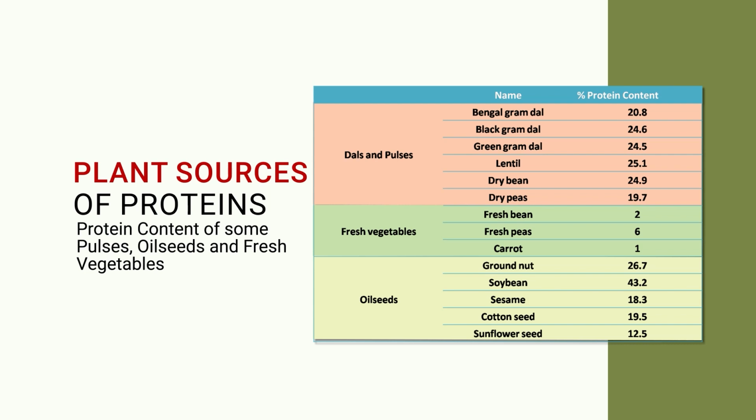But when we look at fresh fruits and vegetables, the fresh fruits have less protein. Fresh beans have only 2% protein. In carrot, only 1% protein is there. In the case of fresh peas, 6% protein is there. So, this is the amount of protein we get from dal and pulses and vegetables.